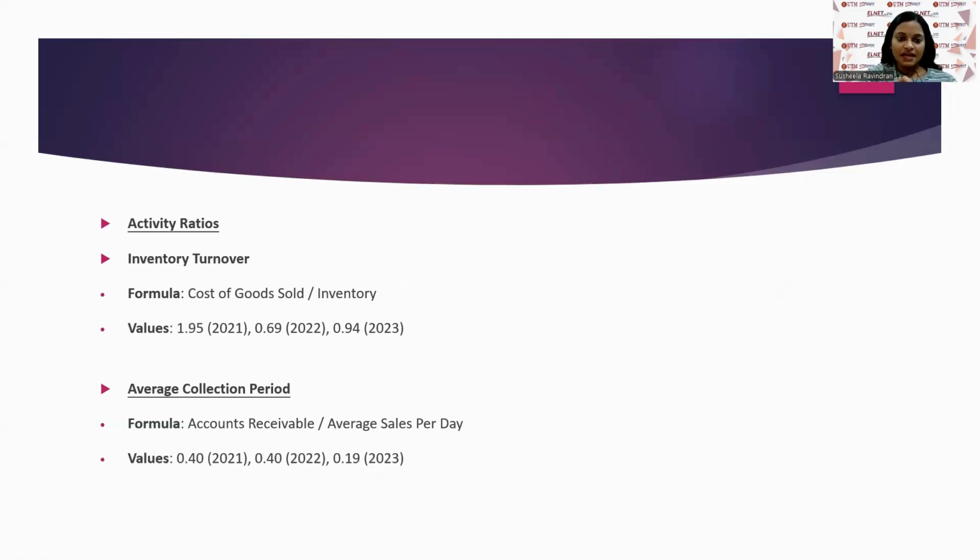Next is the average collection period. In 2021, the value is 0.40, 2022 is 0.40 as well, and 2023 is 0.19. So the average collection period remains stable in 2021 and 2022, but improved in 2023, indicating that the company is collecting receivables faster, which enhances the cash flow management.